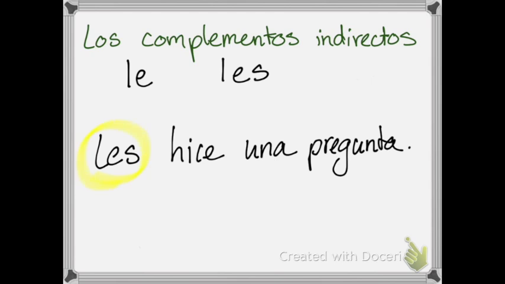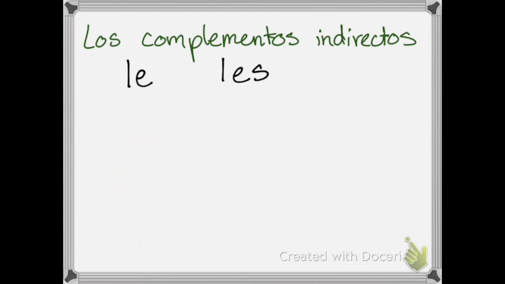Or I know it's literally like I made a question to them, but it is correct Spanish, I promise. Les hice una pregunta. What did I make? A question. Who did I make it to? Them. I made the question to them. See, les hice una pregunta. So that, in a nutshell, are my complementos indirectos.